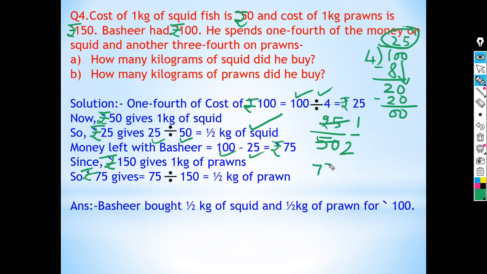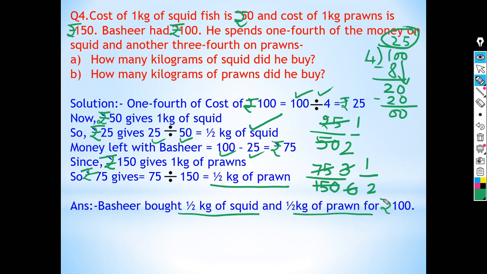That is 75 divided by 150. Cut it by 25. 25 threes are 75 and 25 sixes are 150. Now 3 ones are 3, 3 twos are 6. So again half. So rupees 75 is the cost of half kg of prawns. So come to the answer part. Bashir bought half kg of squid and half kg of prawns for rupees 100. So clear, children?